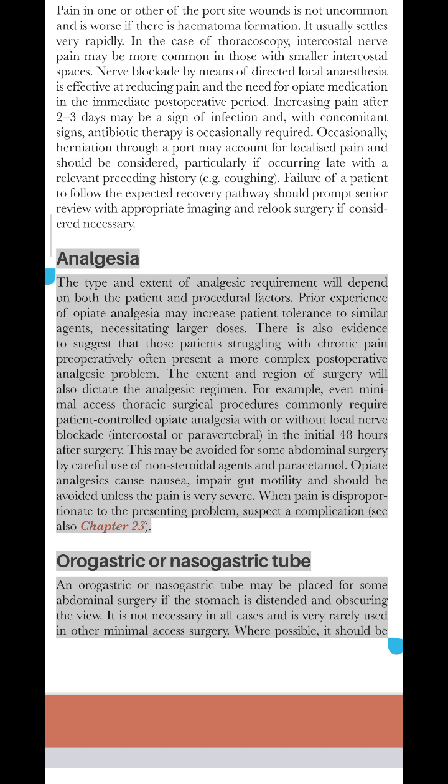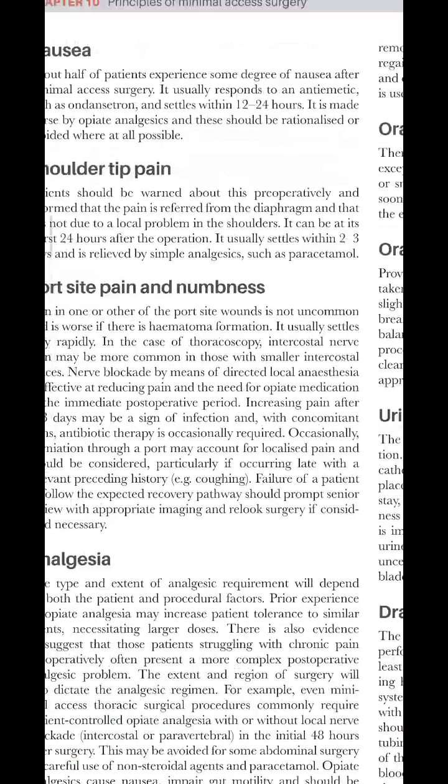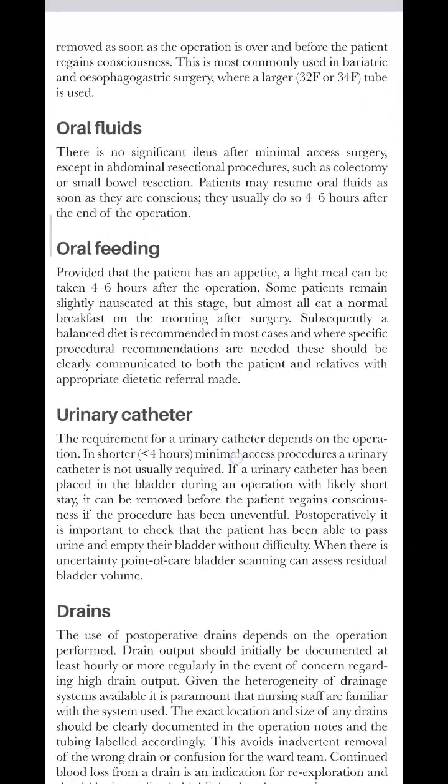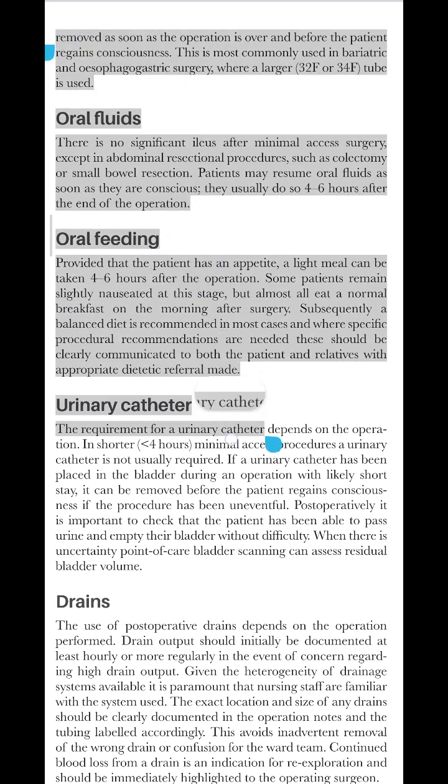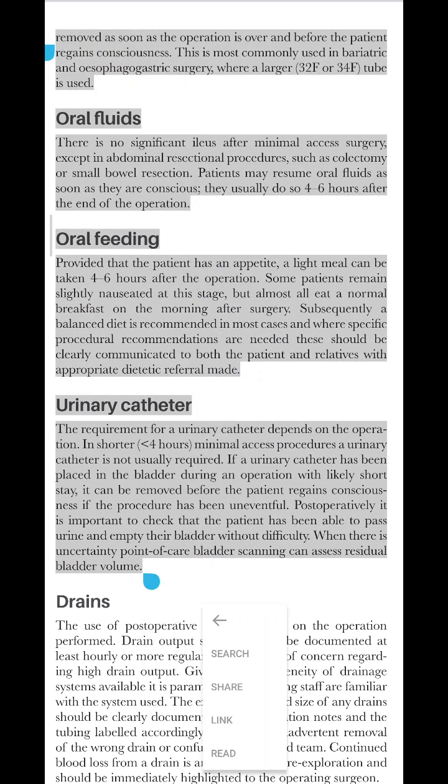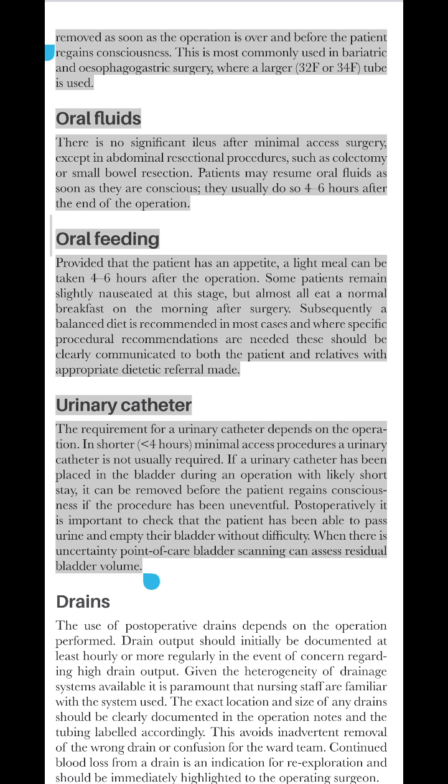Orogastric or nasogastric tube. An orogastric or nasogastric tube may be placed for some abdominal surgery if the stomach is distended and obscuring the view. It is not necessary in all cases and is very rarely used in other minimal access surgery. Where possible, it should be removed as soon as the operation is over and before the patient regains consciousness. This is most commonly used in bariatric and esophagogastric surgery, where a larger, 32F or 34F tube is used.